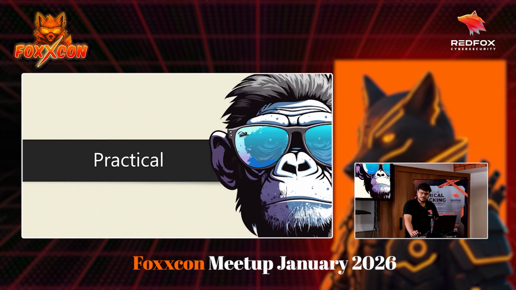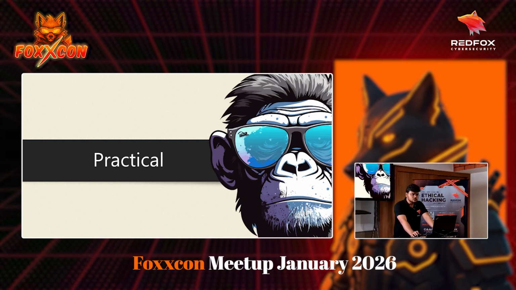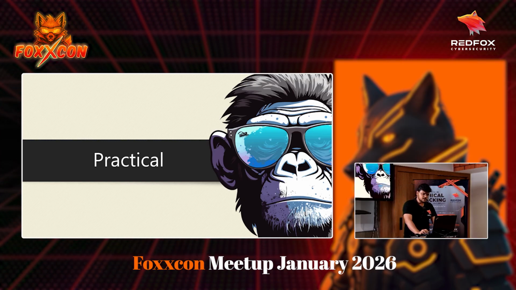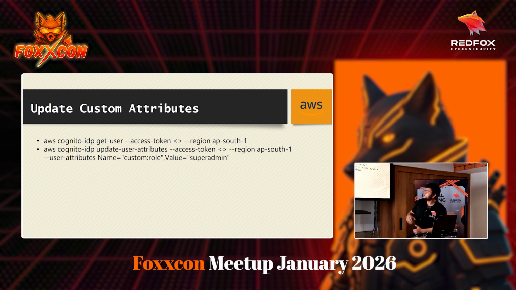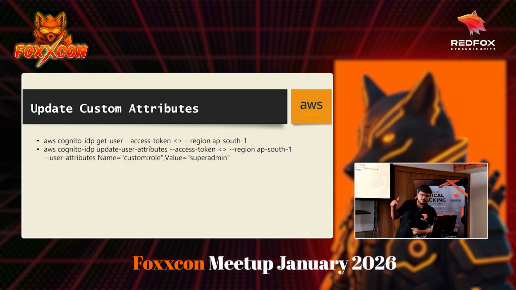Again, I have skipped that particular attack vector here because it takes some time to cover. Maybe some time later we can perform that particular attack. Now comes the update custom attributes. This one we have abused a lot in our web application pen tests when the application is using Cognito.